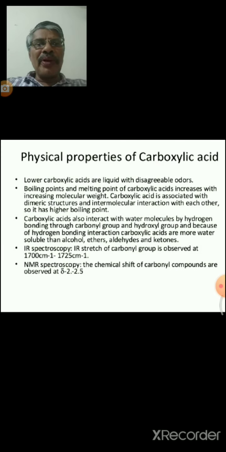Physical properties of the carboxylic acids. Lower carboxylic acids are liquids. Boiling points and melting points of carboxylic acids increase with increasing molecular weight, because carboxylic acids exist as dimers. Carboxylic acids also interact with water molecules due to hydrogen bonding.